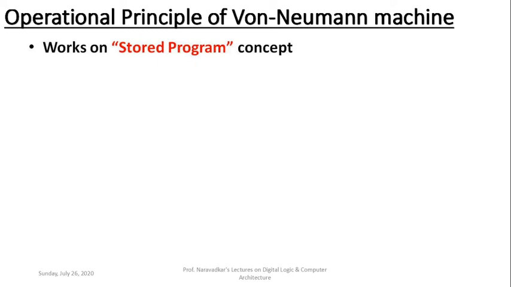It is not possible that you enter an instruction and, once it is submitted, it gets executed without being stored in the main memory in a von Neumann machine. It is not possible. So it works on a stored program concept.